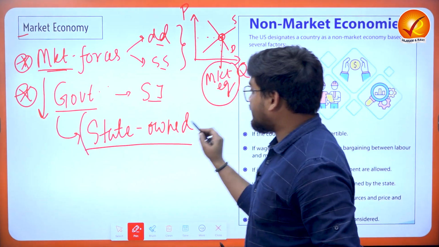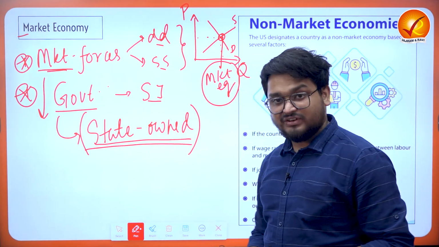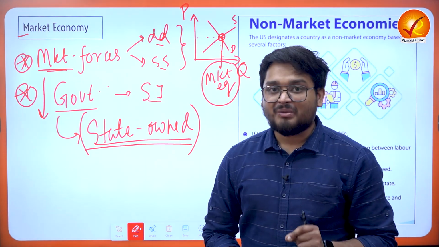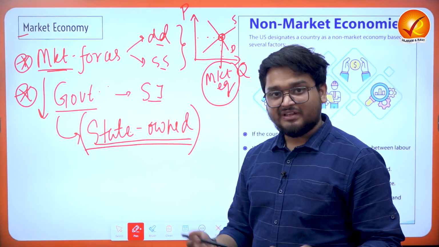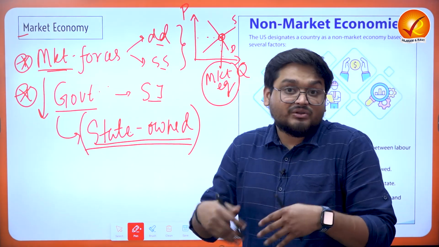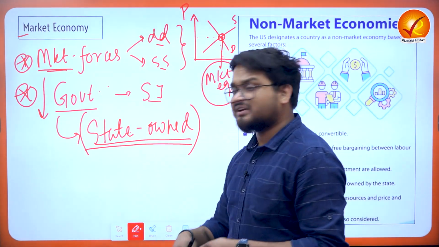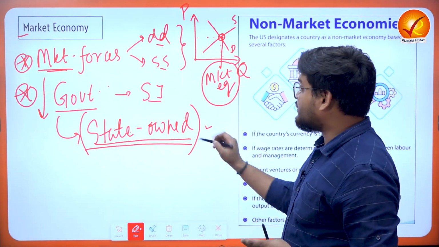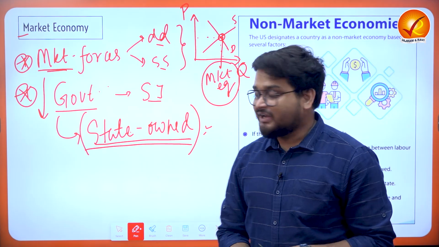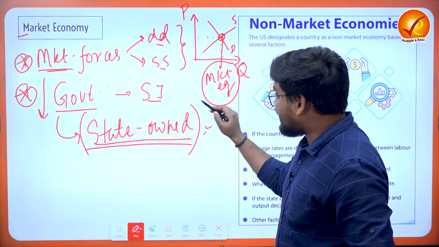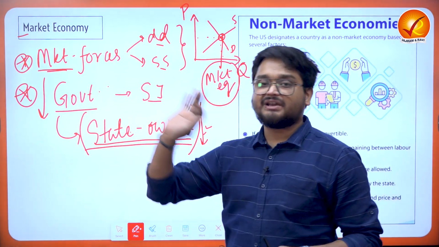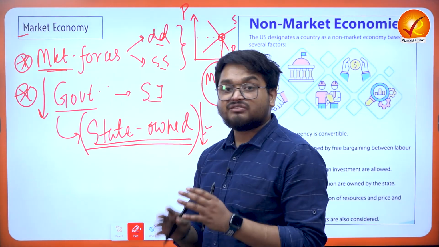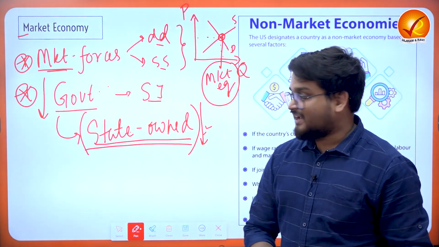And the state-owned enterprises, state-owned industries, factories, domestic manufacturing industries and so on, must be minimal, because if the government starts owning and producing goods and services at which the private sector is much more efficient, that definitely won't be a feature of a market economy. Where state-owned enterprises are few, government interference is also very low. So these are the main features of a market economy.